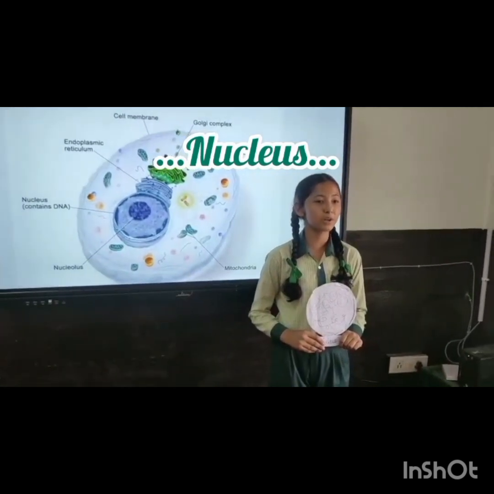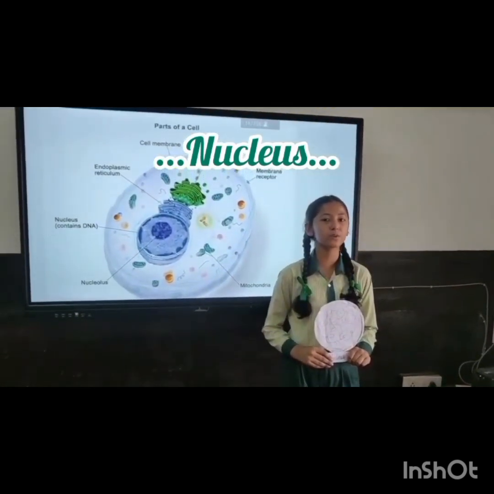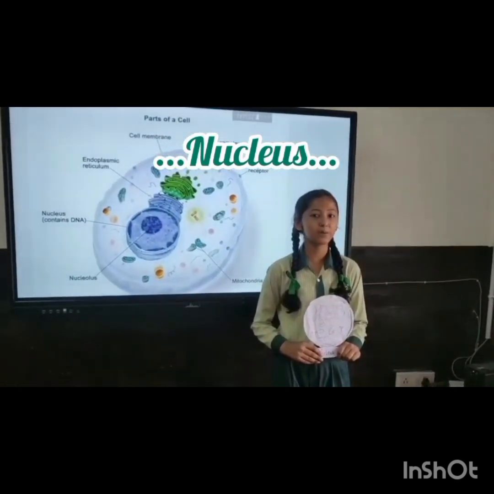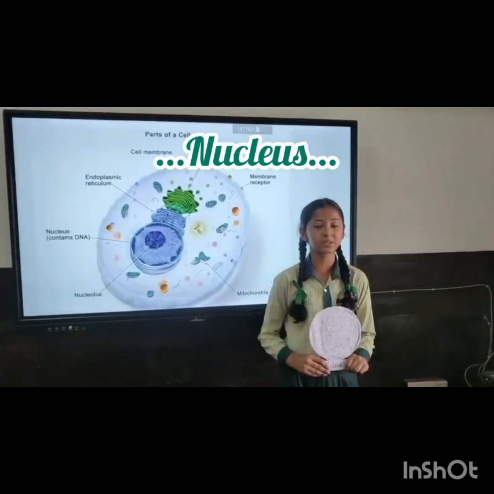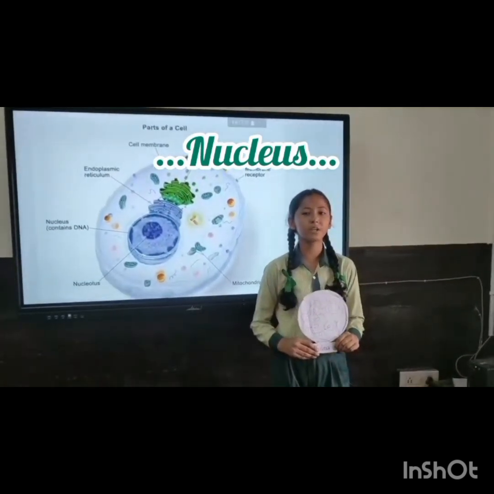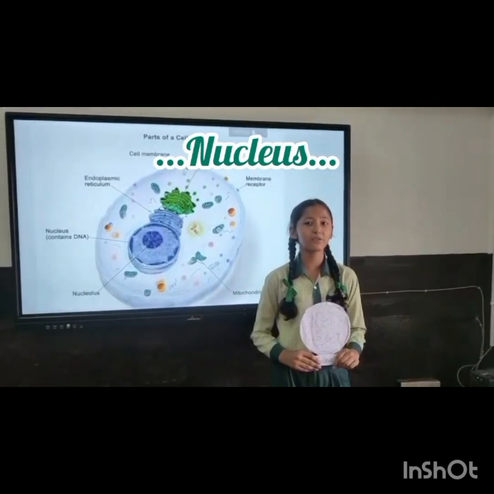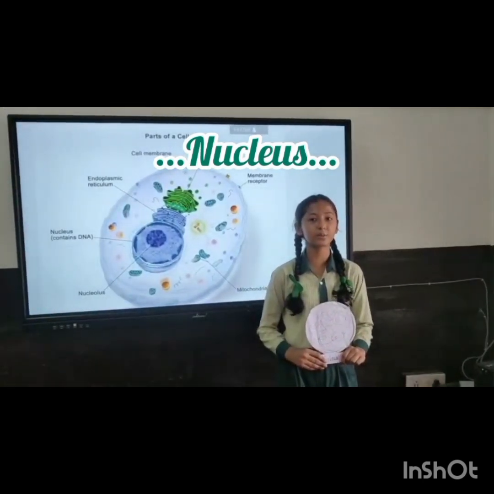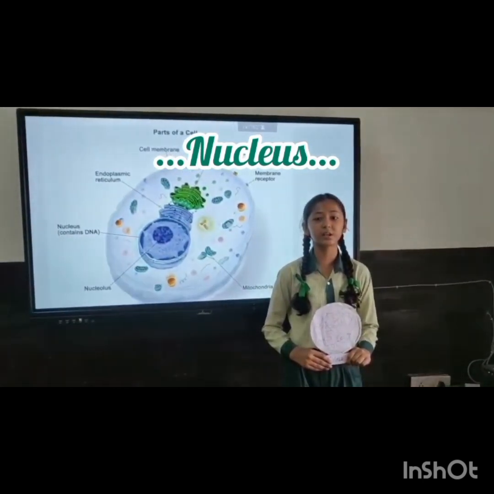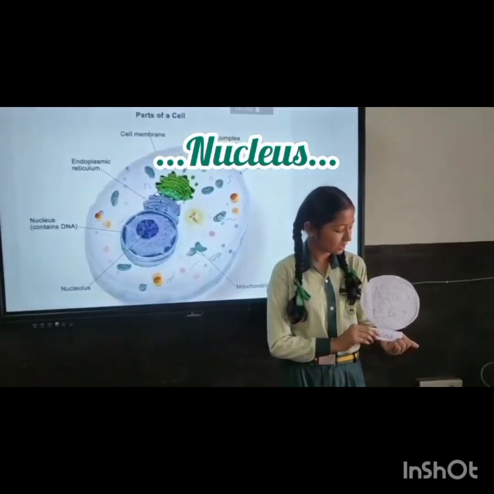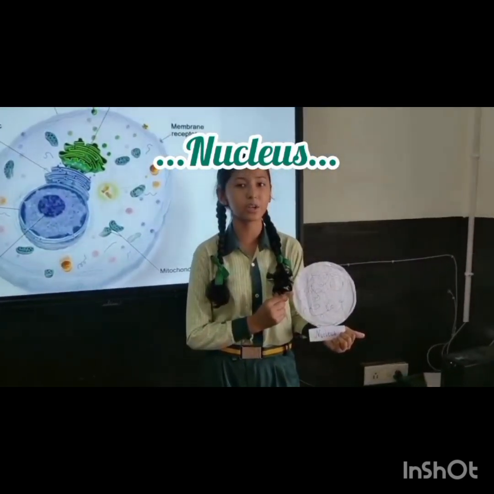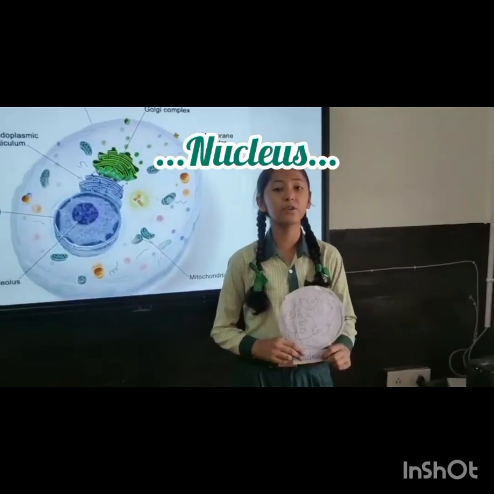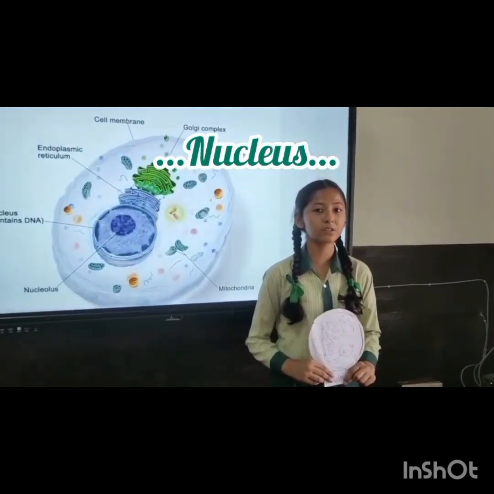I am also known as the brain of the cell because I control various cell activities. If I am removed, the protoplasm will dry up. I contain hereditary features, and I perform various metabolic activities. I have two membranes: the outer one is known as the outer membrane and the inner one is known as the inner membrane. As you can see here, there are pores in my membranes, and these pores are known as nuclear pores. I also have nucleoplasm, which is the ground liquid substance.